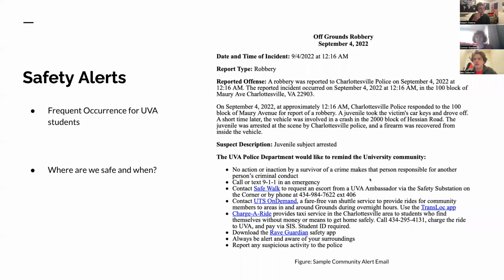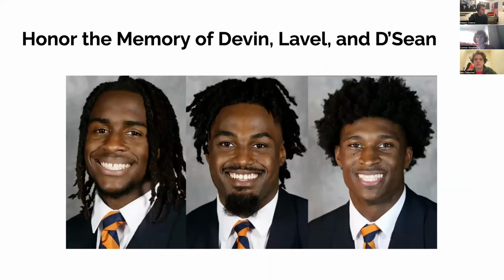So UVA students, we get these emails from Timothy Luongo saying community alert, some kind of crime, whether it's shots fired or burglary, or sometimes even tragically you see in the subject line rapes occur in our community. And it makes us kind of question when are we safe and how are we safe and where can we be to be safer? How can we reduce these, avoid it?